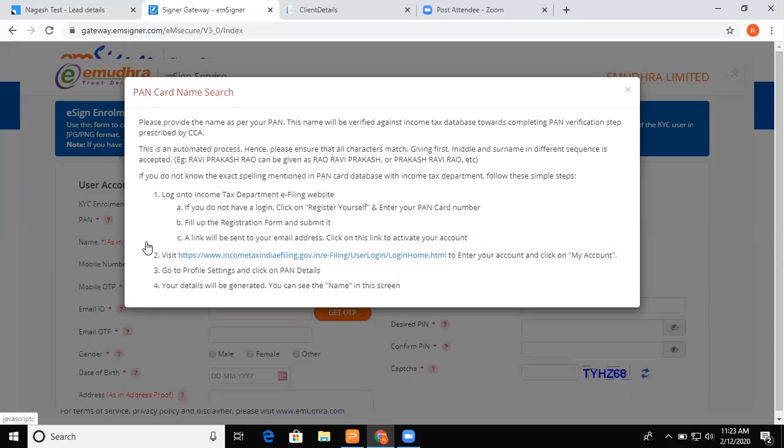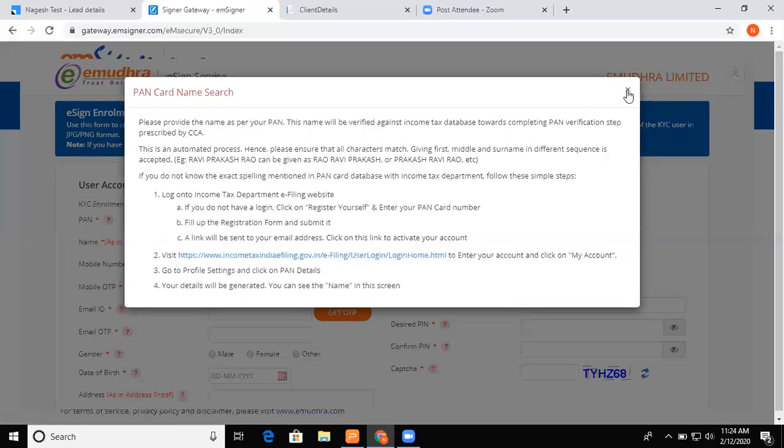There is one more mandatory thing which you have to do. In many cases you will find housewives or young kids, 18 or 19 years old, who have just opened the account, or very new people who are not techno savvy. They have not registered themselves on the income tax website. So for the e-mudra process, it is mandatory to register yourself on the income tax website.